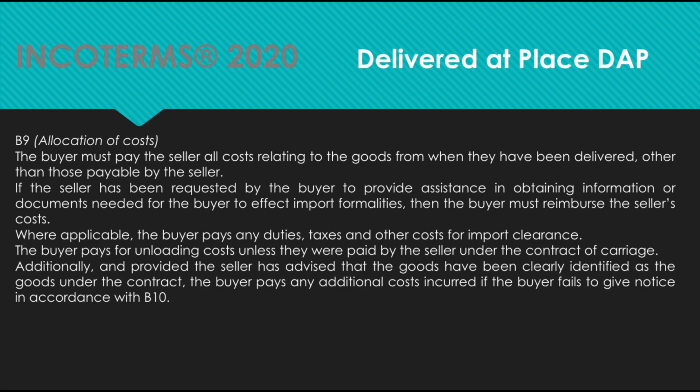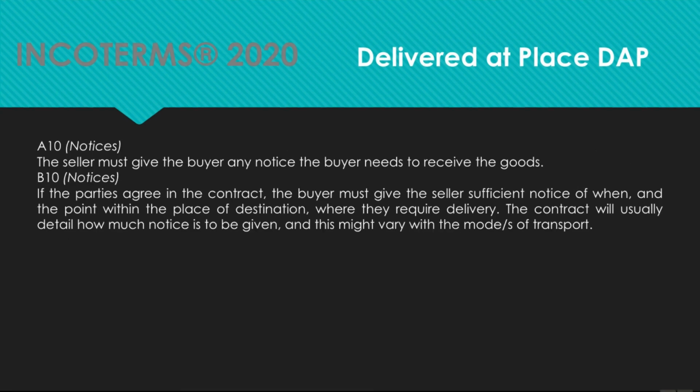Additionally, and provided the seller has advised that the goods have been clearly identified as the goods under the contract, the buyer pays any additional costs incurred if the buyer fails to give notice in accordance with B10. A10 Notices. The seller must give the buyer any notice the buyer needs to receive the goods. B10 Notices. If the parties agree in the contract, the buyer must give the seller sufficient notice of when and the point within the place of destination where they require delivery.